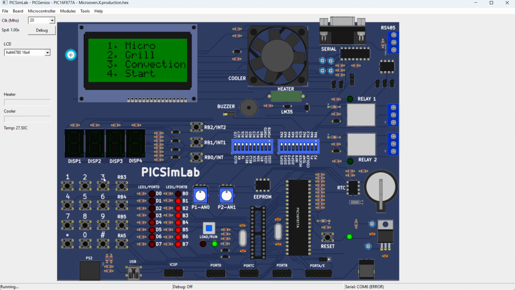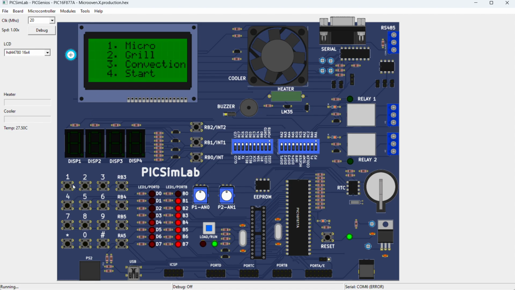On the PIC microcontroller, the keys are displayed. One means micro mode, two means grill mode, three means convection mode, four means start, and five and six are others. I set only four. Hash means enter, and star means clear.